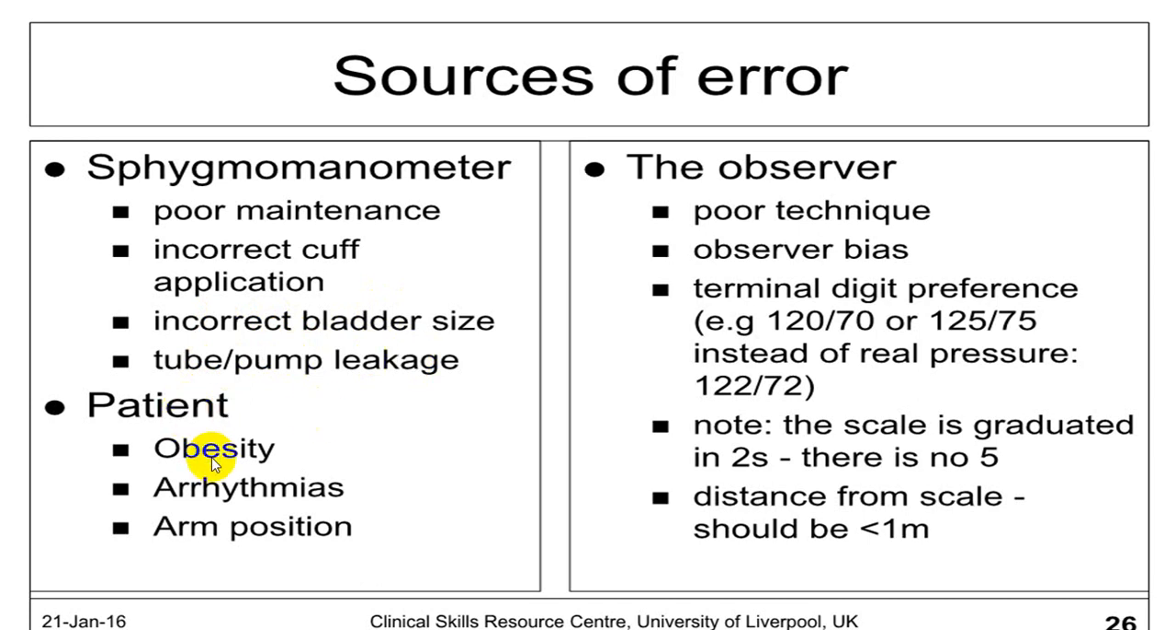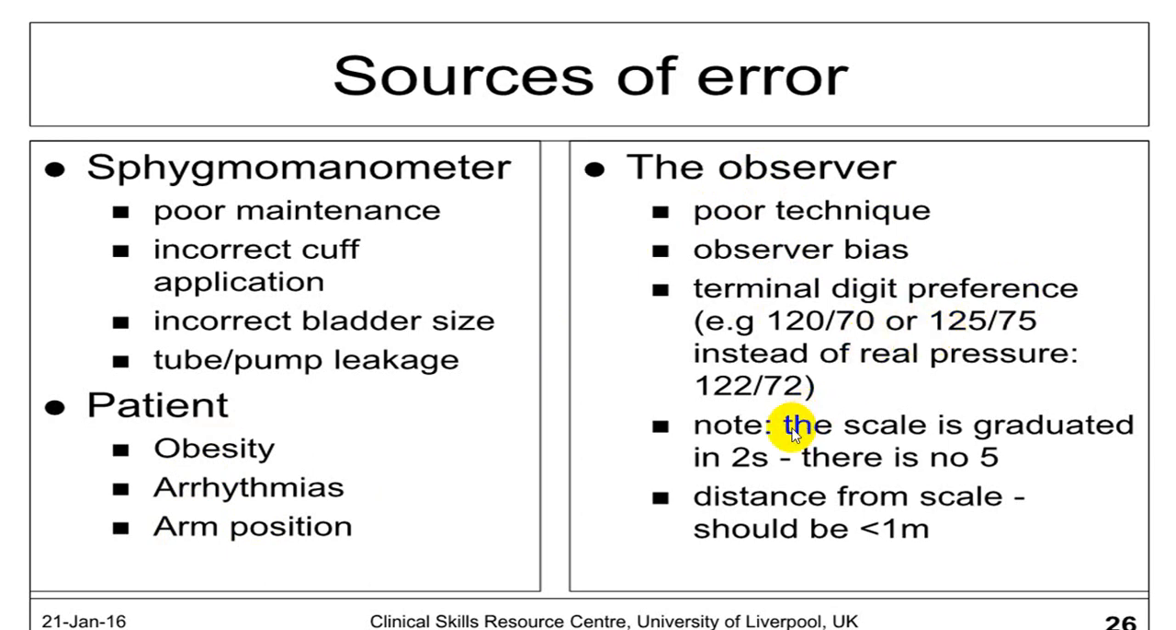If the person is excessively obese, the cuff becomes too small, and if the person is a thin-built individual, again it will be oversized. If the person is having arrhythmia, if the arm position is not proper, and the person who is taking the blood pressure record has poor technique, bias, or terminal digit preference, it will make a lot of difference.